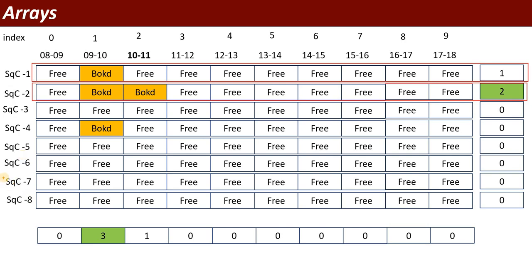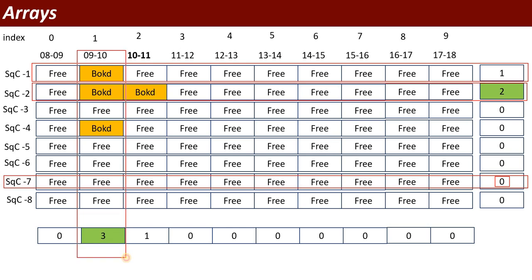If you take row number, squash code number 7, this column will show the value, that is 0, which shows the information about code number 7. In this way, I want to keep the record of the column, meaning the record of timing. It will display, suppose, 9 to 10, and the value for 9 to 10 is 3. That shows that in this time you have the maximum booking, that is 3.